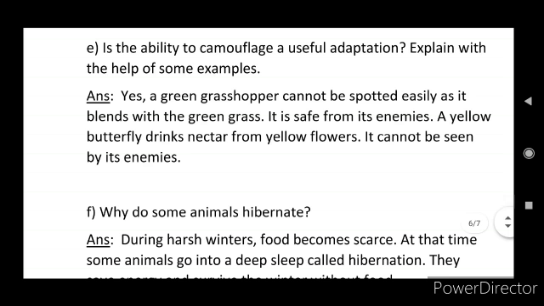Next, E question: is the ability to camouflage a useful adaptation? Explain with the help of some examples. Answer: yes, a green grasshopper cannot be spotted easily as it blends with the green grass. It is safe from its enemies. A yellow butterfly drinks nectar from yellow flowers. It cannot be seen by its enemies. So the ability to camouflage is a very useful adaptation.